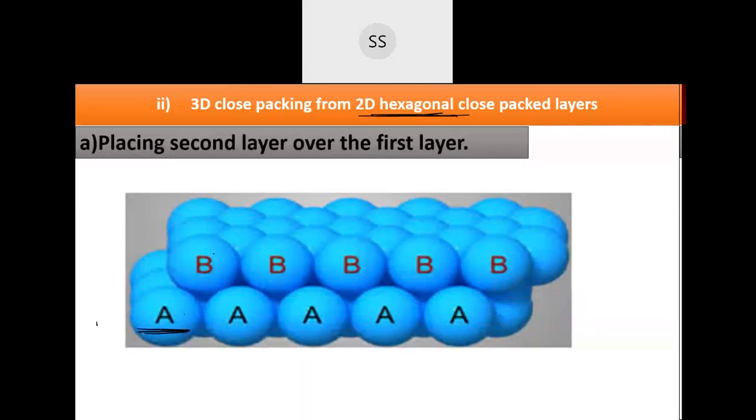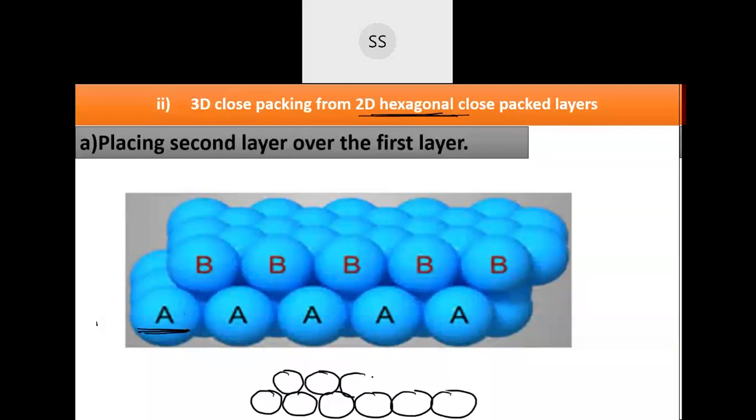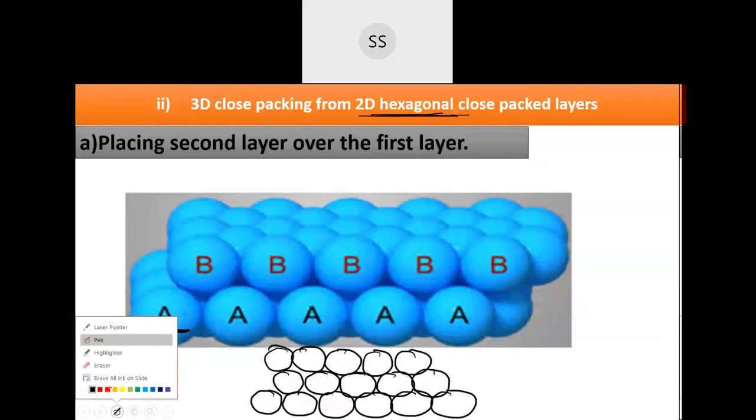See, hexagonal is like this. If you want, I will show it over here. This is how your arrangement is. This is the hexagonal base. This is an AB type of arrangement. Now when you are placing the second layer, this is your first layer. On top of this, you are not going to place exactly above it. We are going to place it over here.